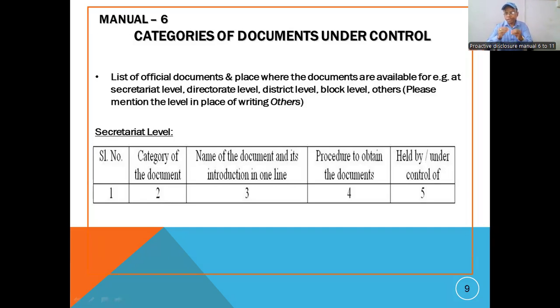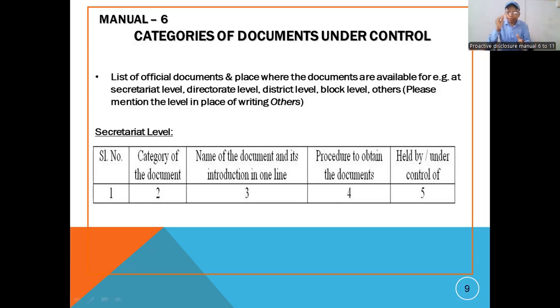video. It is very important because manual number 6 says the categories of documents under control. This indicates that the Honorable Supreme Court of India has given its verdict regarding this: whatever records or registers the public authority or its employees maintain should be kept in a catalog and index way. File of the file, register of the register, and record of the record.